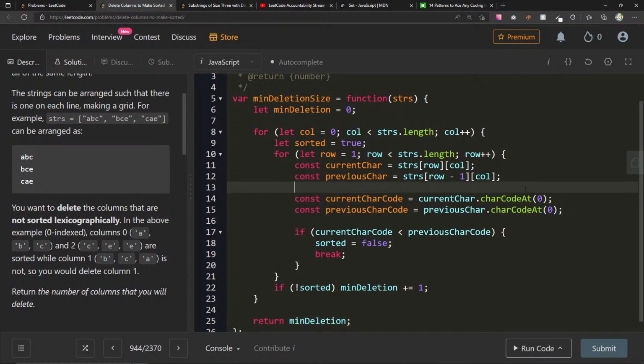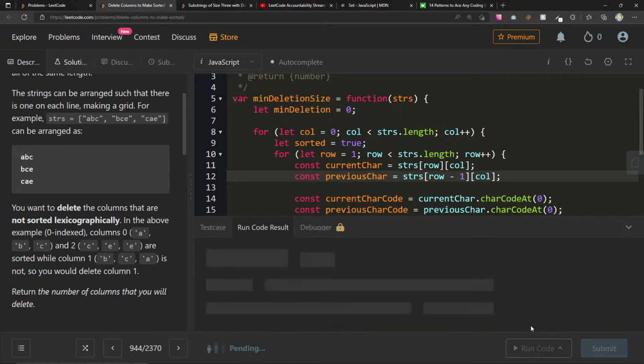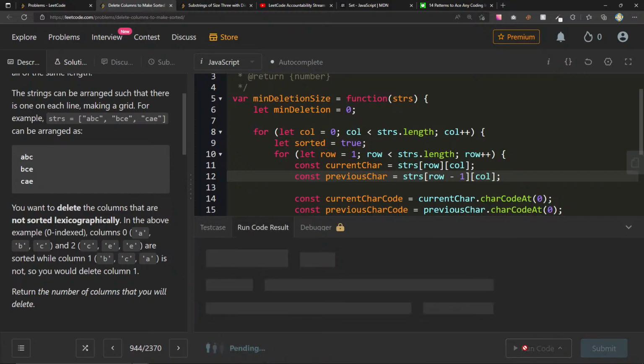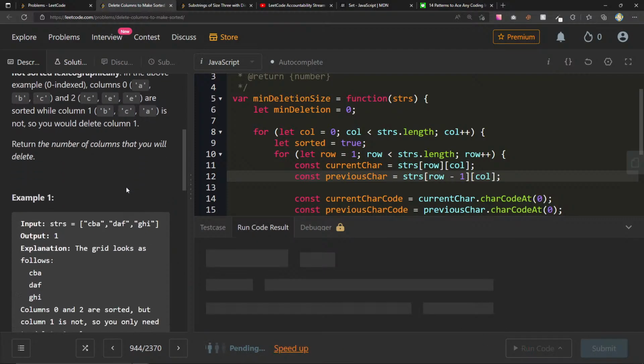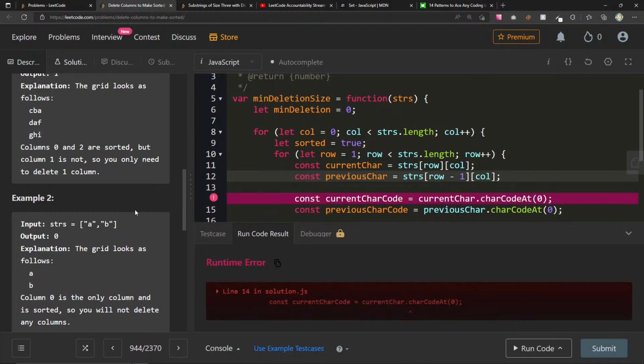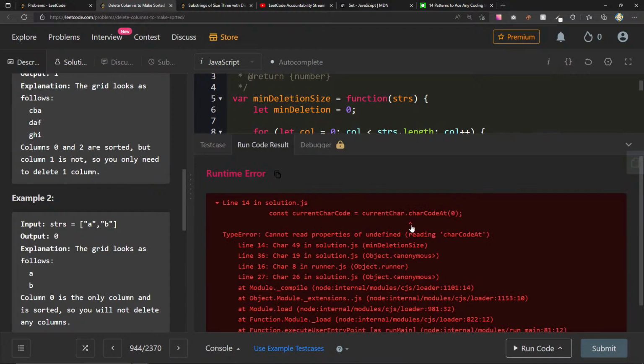So we have this. Okay, let's try it out. Taking a while. Current car code at 0 of undefined.